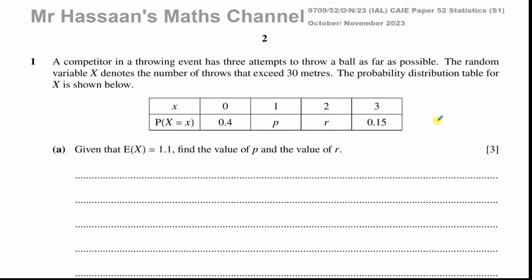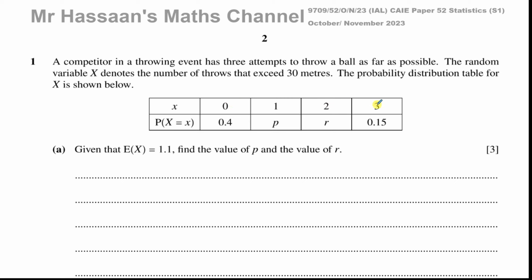So here we have an example of a discrete random variable. If they ask you how many times this person will throw over 30 meters in 3 throws, well, the answer could be 0, 1, 2, or 3. It's possible that they don't get any throws over 30 meters. It's possible that they get 1 or 2 or even all 3 throws over 30 meters. So this is a classic example of a discrete random variable, and these are the only possible values for it: 0, 1, 2, 3.